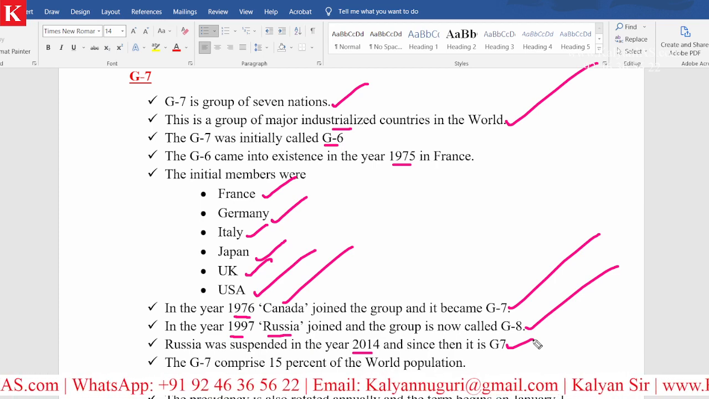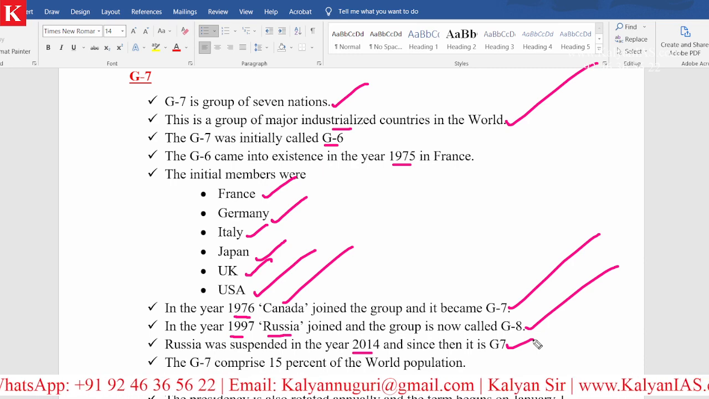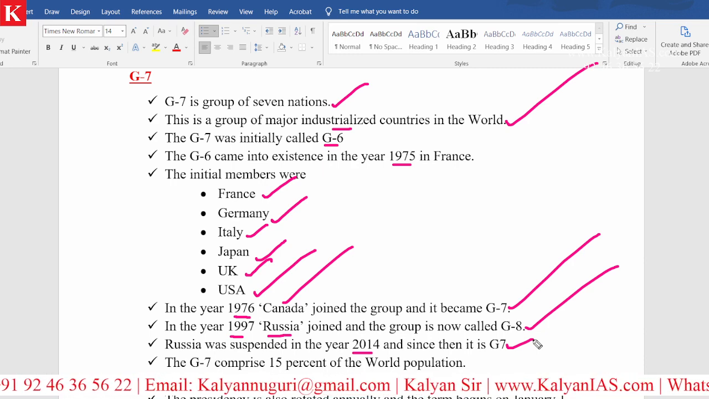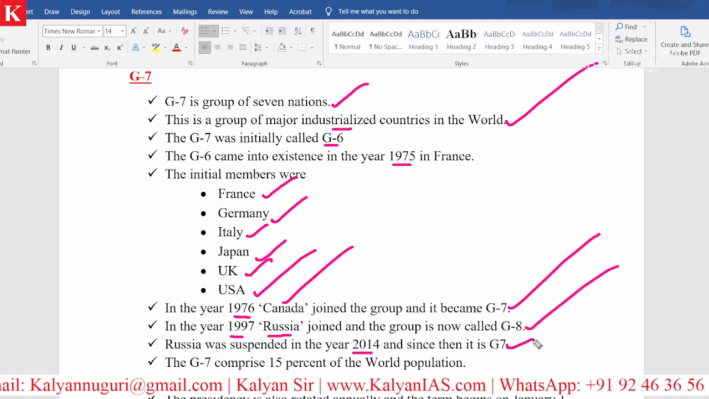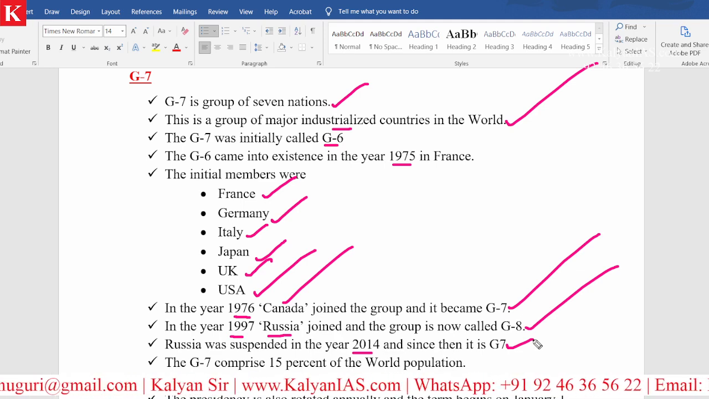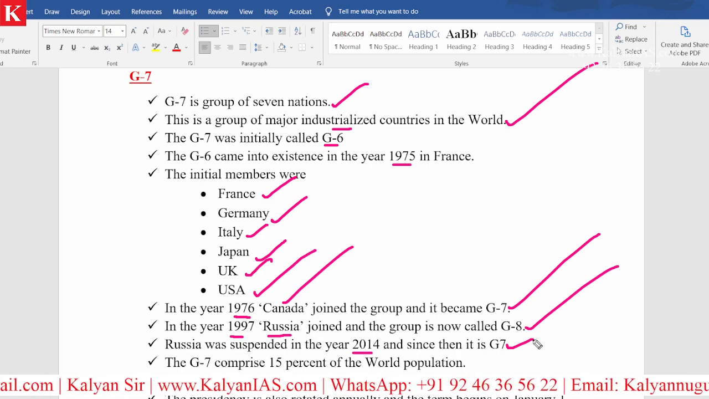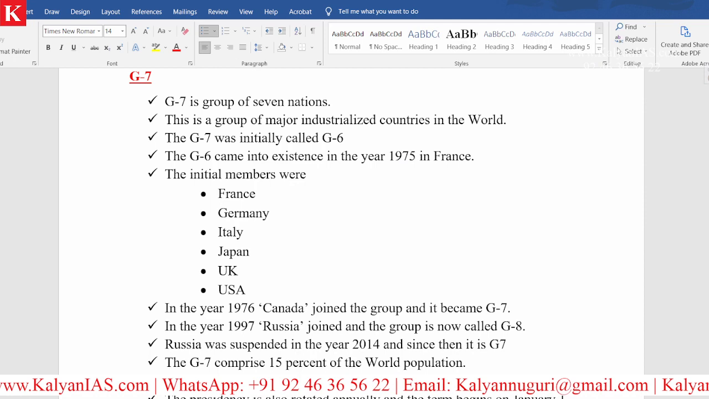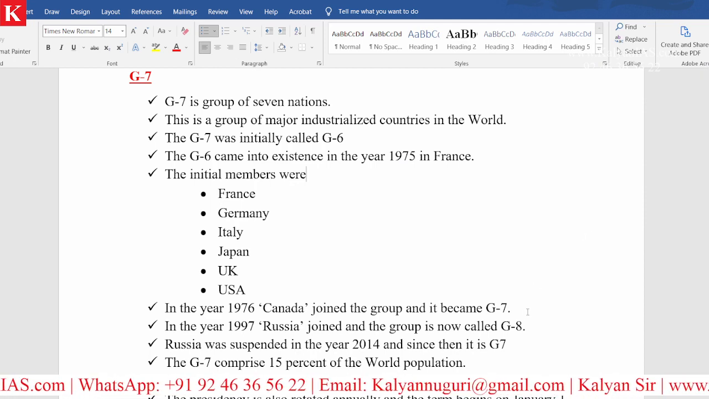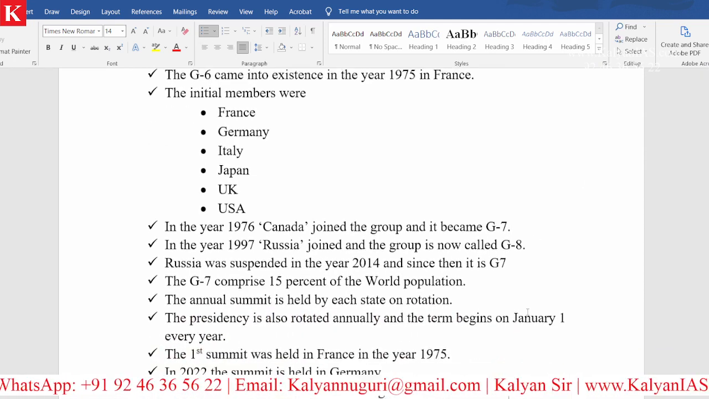In the year 2022, where the G7 summit took place, or they may ask you in which year Russia was suspended from G7. You have to remember this. Clear? Russia was suspended in the year 2014. That is the reason why G8 became G7.